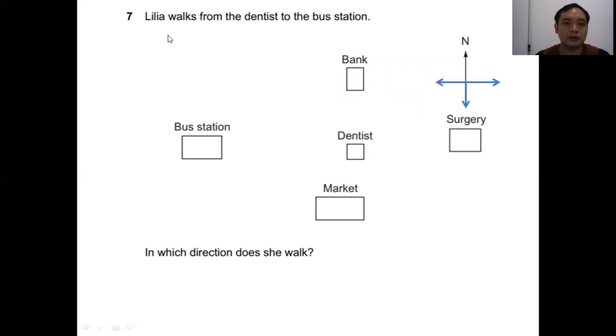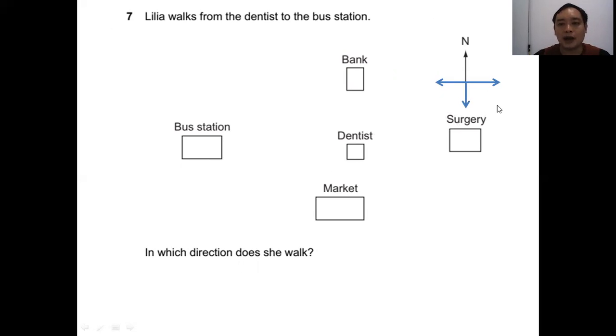Question 7. Lilia walks from the dentist to the bus station. In which direction does she walk? So this is the dentist and she walked to the bus station. Now the key point in this question is that you have to remember the directions.